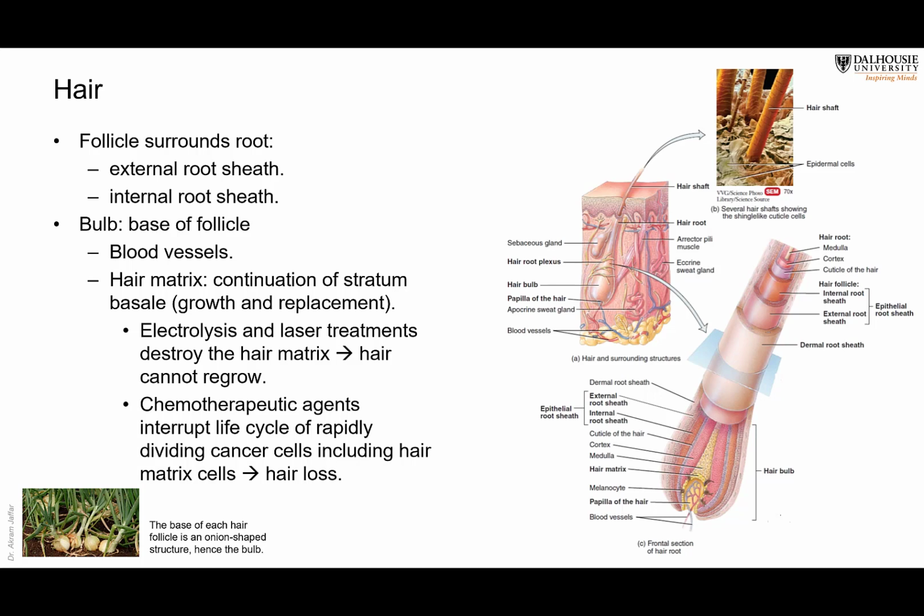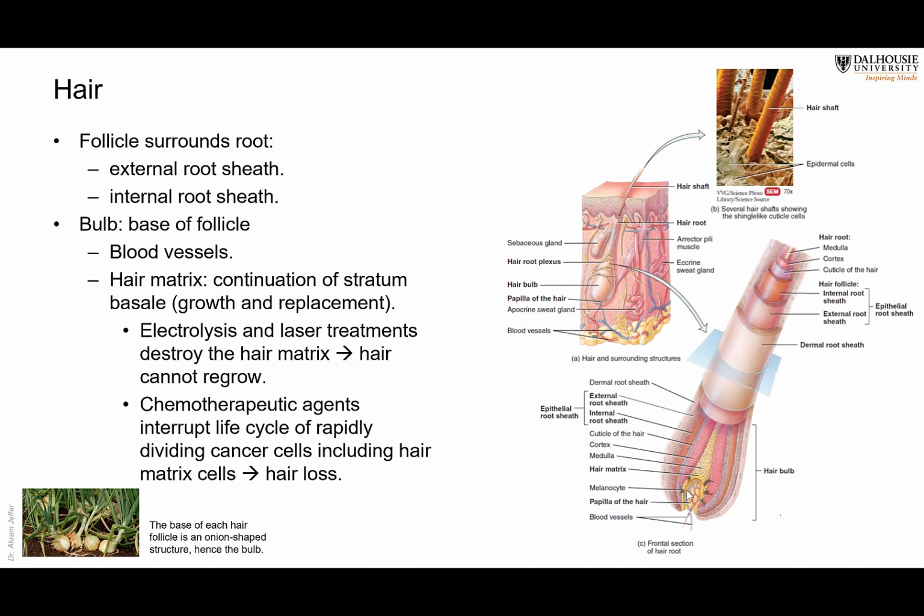And it is these cells that are going to multiply and die and form the hair itself. So this layer of hair matrix here is always multiplying. And there are melanocytes in between them. And because of the presence of these melanocytes, they will attract the heat of, for example, laser machines. And so this will result in the burning of the hair, and the hair will be lost.